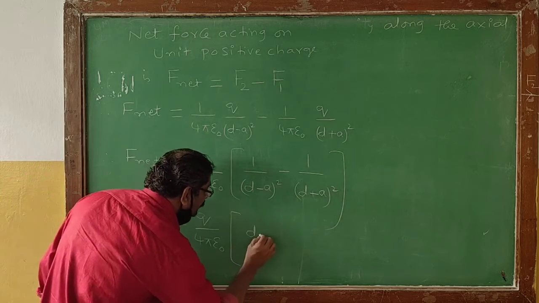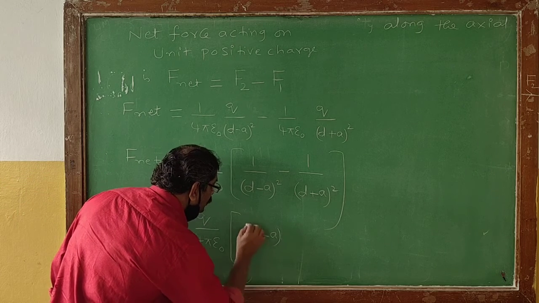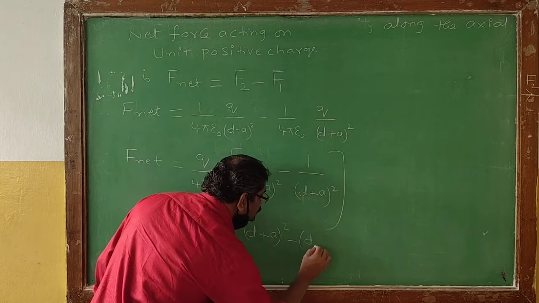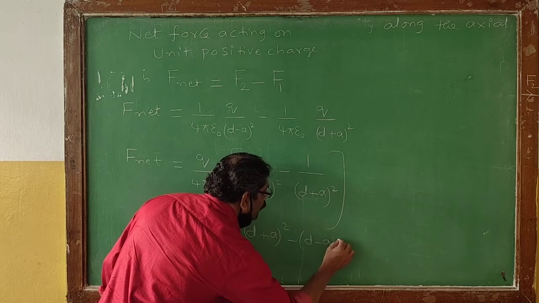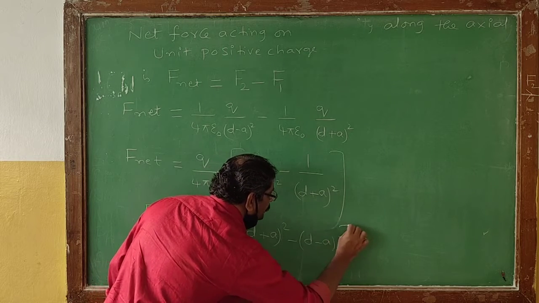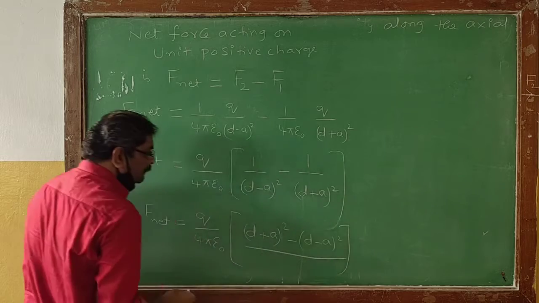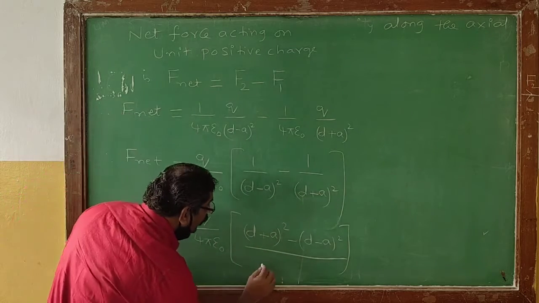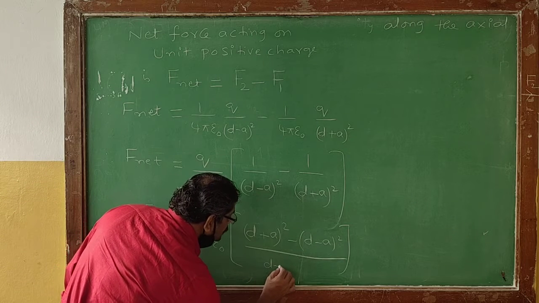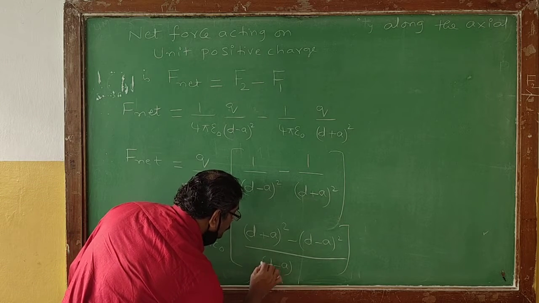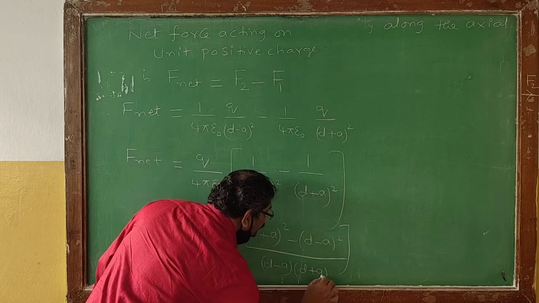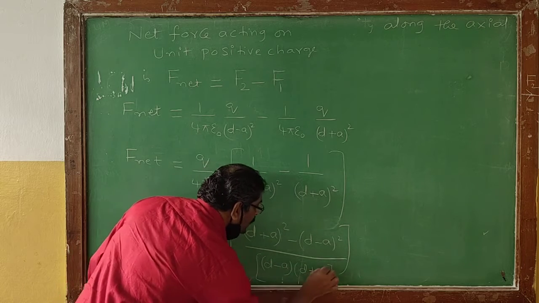Now take LCM. So we get (d plus a) whole square minus (d minus a) whole square, whole divided by, now how to write the denominator? The denominator can be written this way: (d minus a) multiplied by (d plus a) whole square.